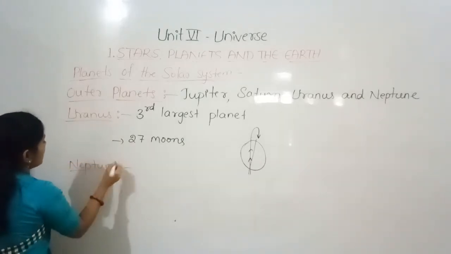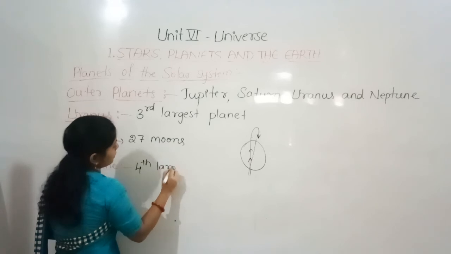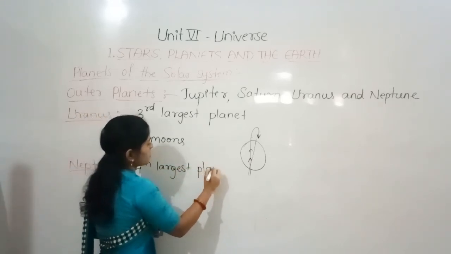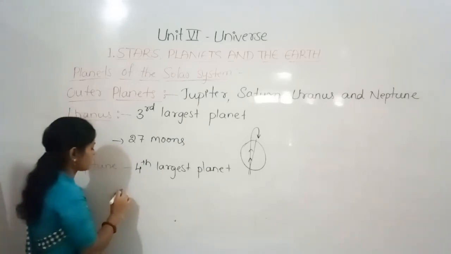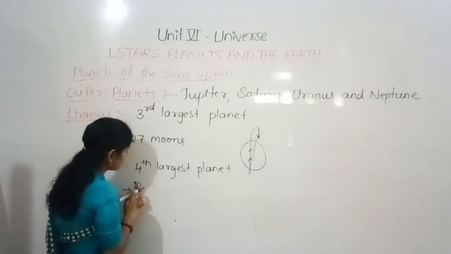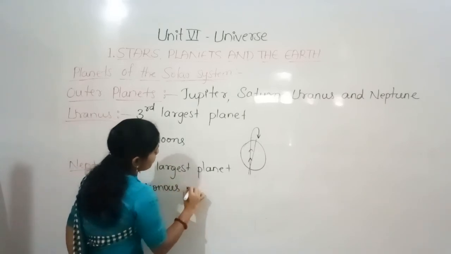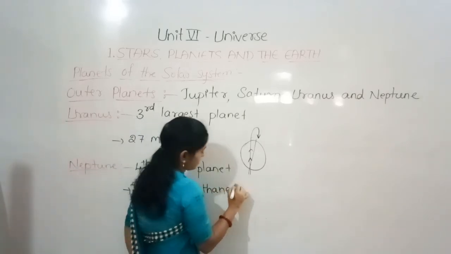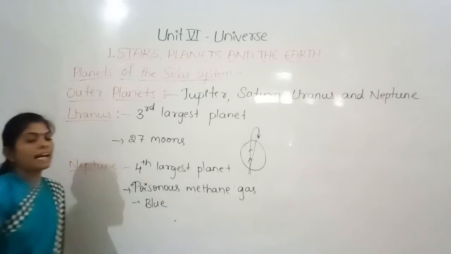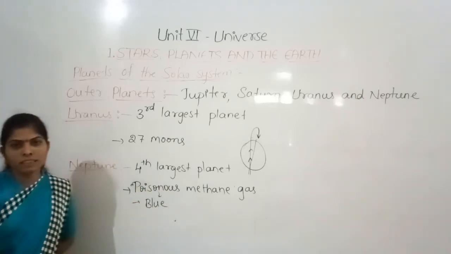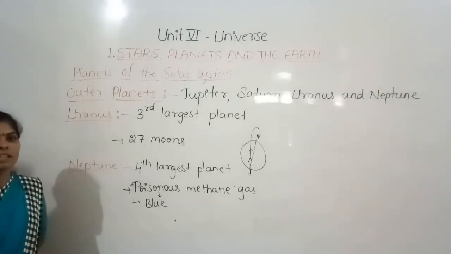Neptune is the fourth largest planet, and it has poisonous methane gas on its surface, so it looks blue in color. It has poisonous methane gas on its surface, so Neptune appears blue.